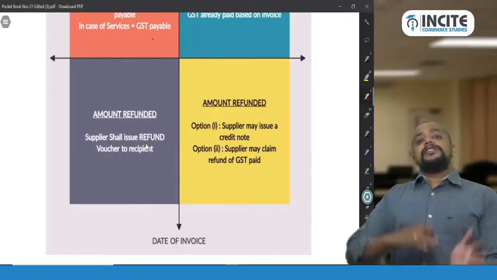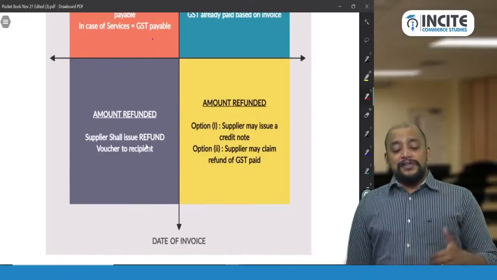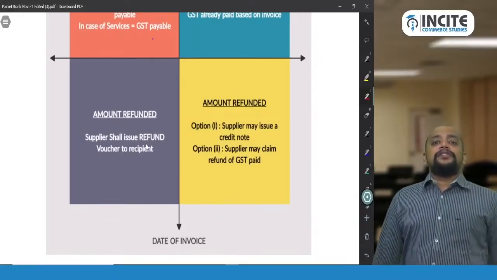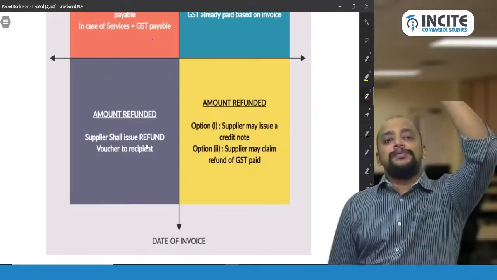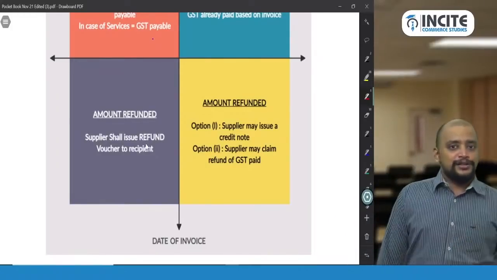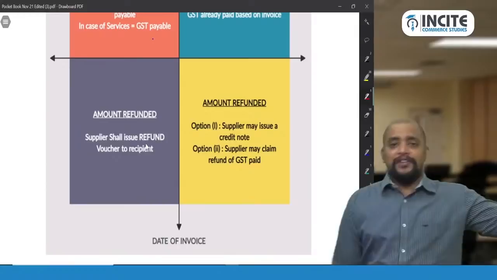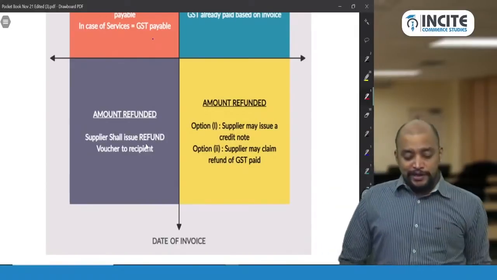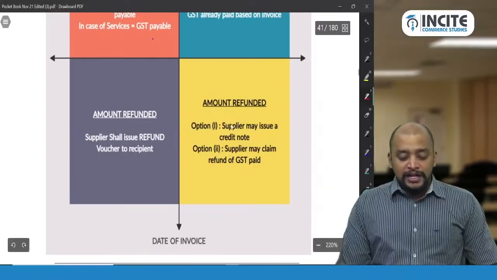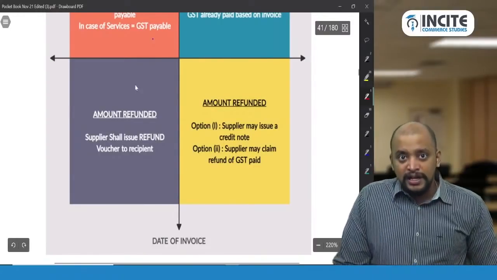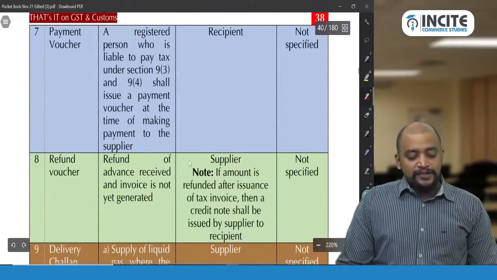Suppose the amount is refunded after the date of invoice. In that case there are two options. Either they can give a credit note, so a credit note can be given by supplier to recipient, and whenever it is given, the supplier's liability will come down. Or option 2: rather than giving a credit note, they can go for a refund, under the category of refund of excess payment of tax. There are two options available. This is based on the recent circular related to this, and that is about the refund voucher.